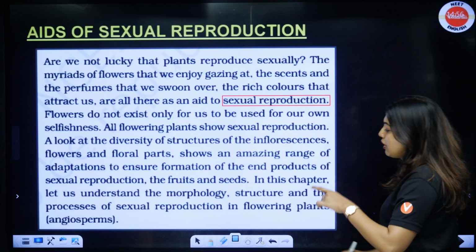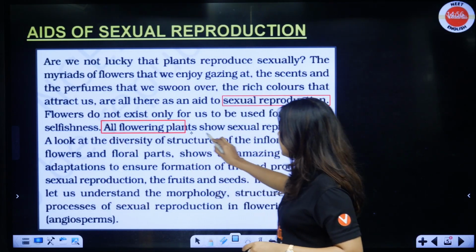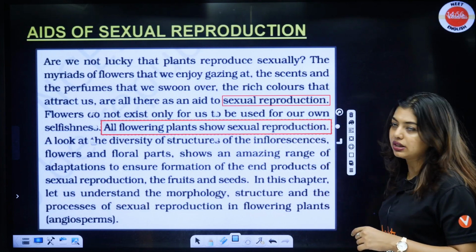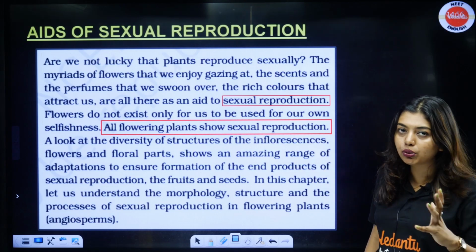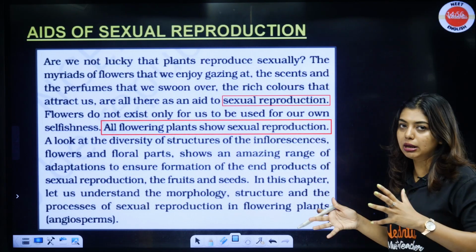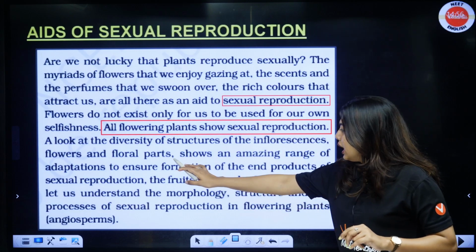Now, all flowering plants, this is very important, all flowering plants show sexual reproduction, because in a flower, what do you see? You see the male and the female part, right? Now, here other things are given, don't have to worry, but look here.